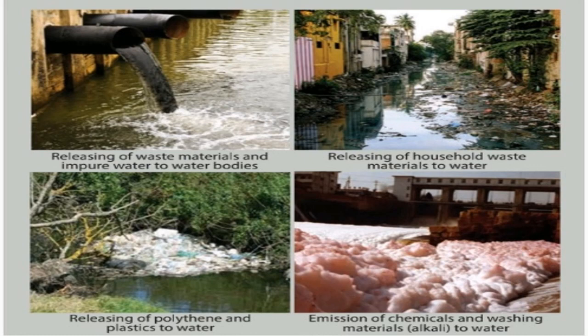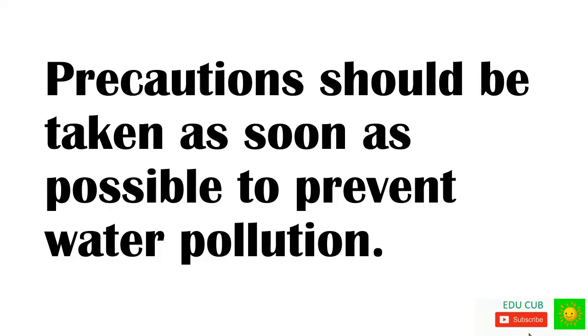Pollution of surface water affects groundwater too. The poisonous chemicals in surface water are added to the groundwater too. As groundwater is used for drinking, these poisonous chemicals enter the human body. This causes many serious illnesses such as cancers, kidney failures, etc. Precautions should be taken as soon as possible to prevent water pollution. Otherwise, we also lose the limited amount of water that is suitable for consumption. Taking necessary steps to stop water pollution is timely needed.